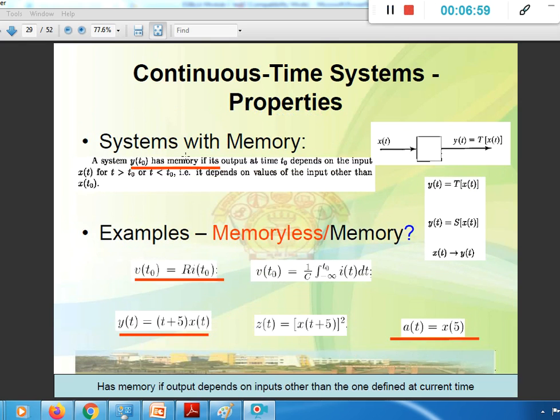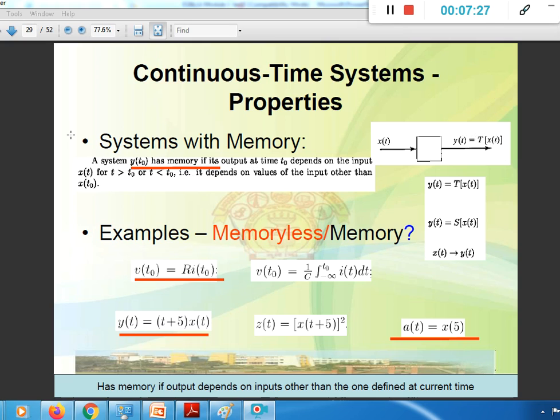The next point is the memory of the system. Whether the system is with memory or without memory is one of the most important aspects. Usually we consider x of t as the input to the system and y of t as the output, and we represent the output of the system just like this, t into x of t.